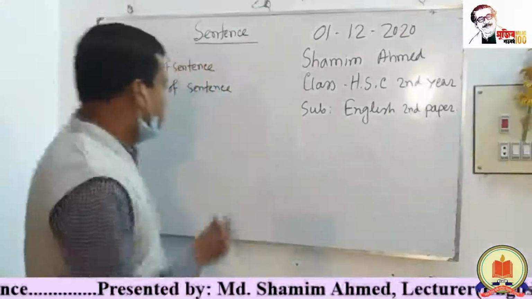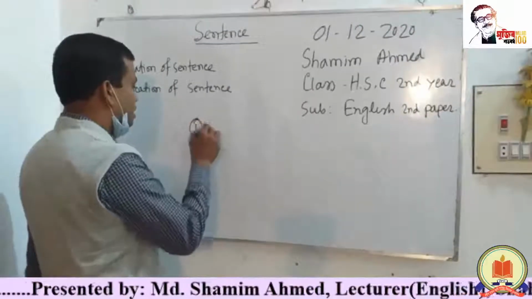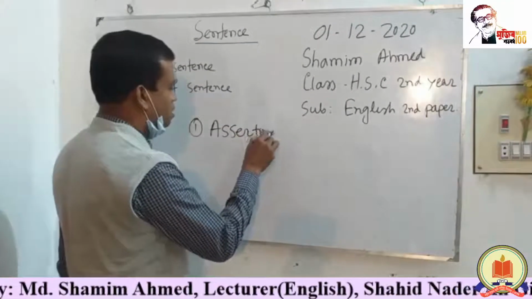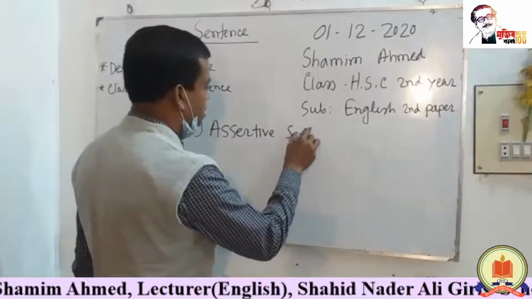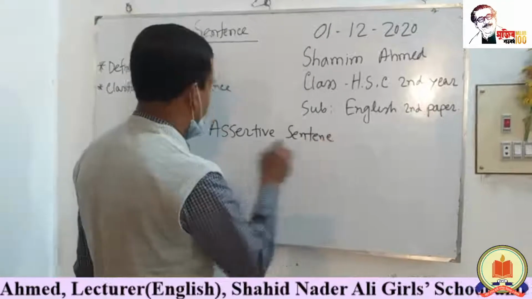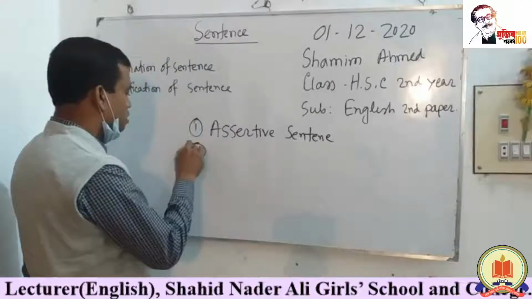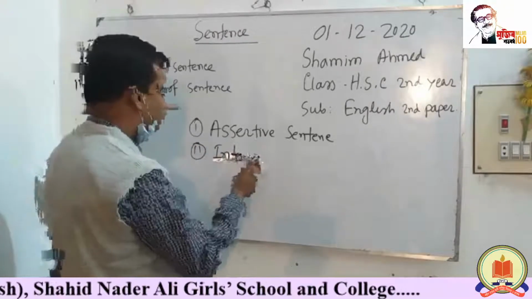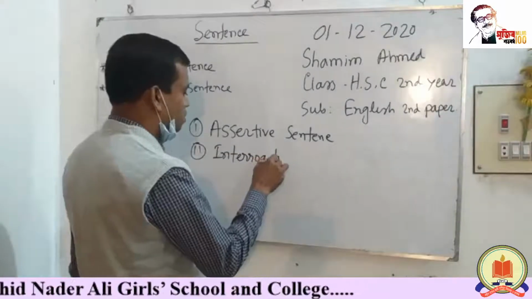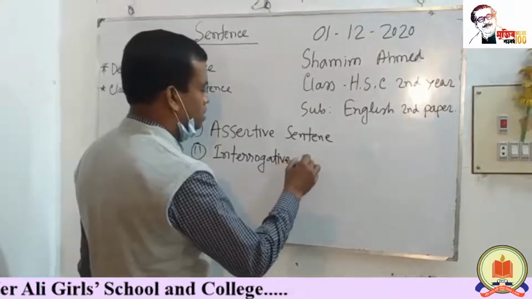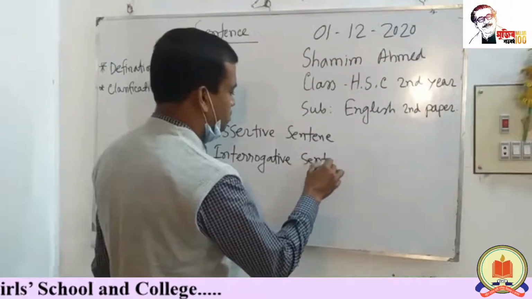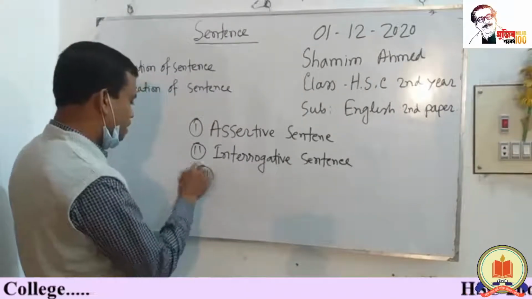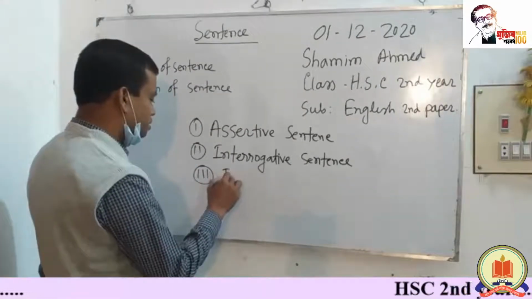One is assertive sentence. Two, interrogative sentence. Number 3, imperative sentence.